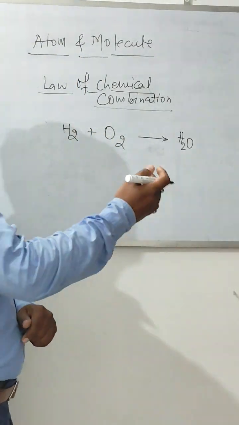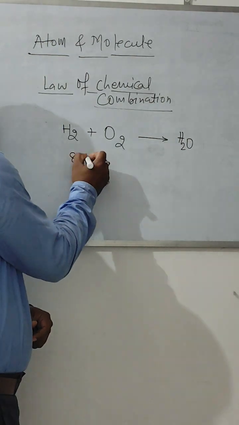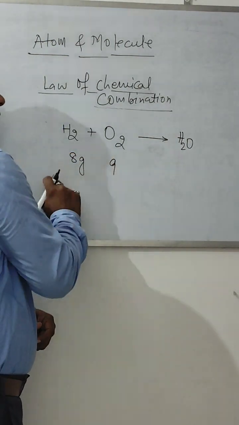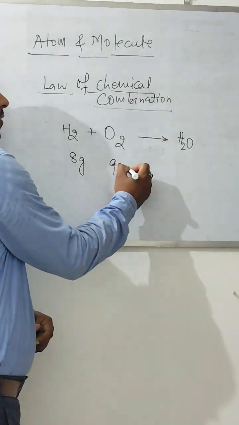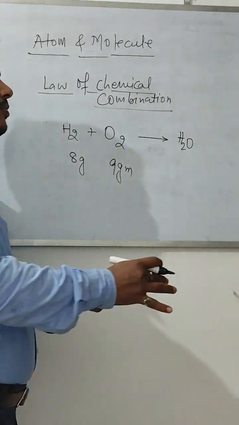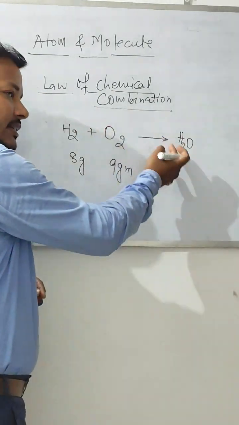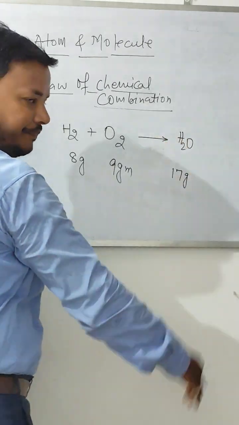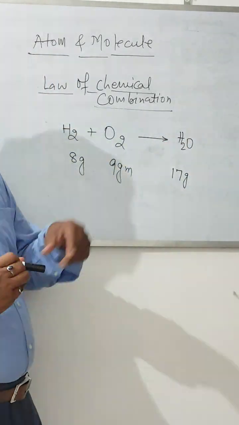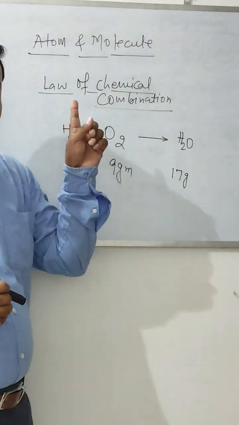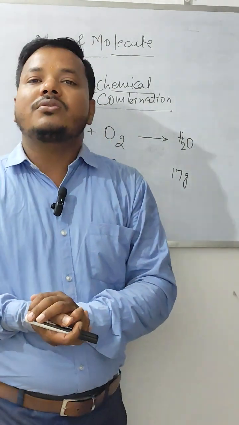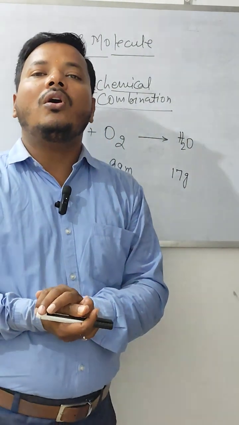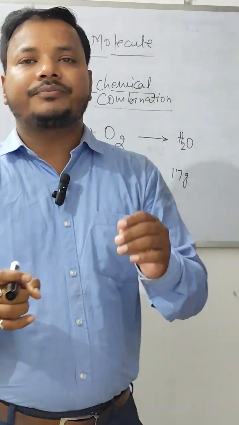For example, if I am taking 8 gram of oxygen and 1 gram of hydrogen, then it is certain that the product of this reaction, that is H2O, must be 9 gram, right? So that is why this is called the law of conservation of mass.